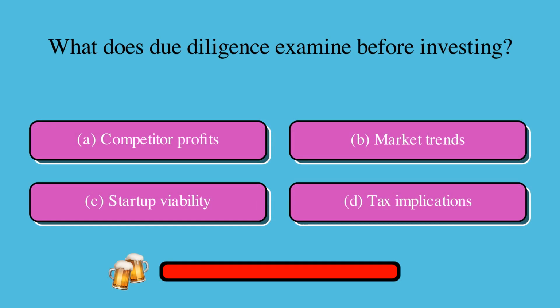What does due diligence examine before investing? Is it A, competitor profits, B, market trends, C, startup viability, or D, tax implications? The correct answer is C, startup viability.